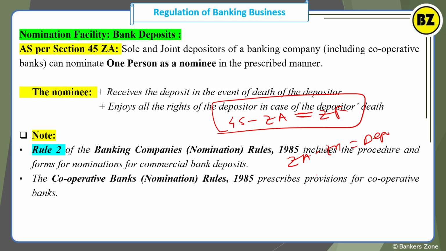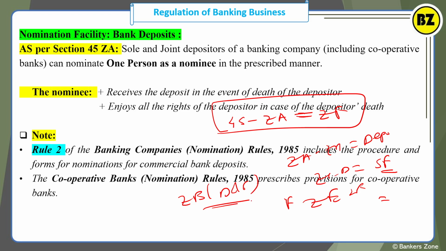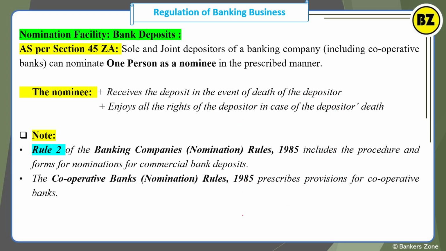Then sections 45ZC to ZD are about the safe custody nomination. Then sections 45ZE to ZF are all about the safe deposit lockers. Apart from that, sections 45ZB, D and F are all about the protection to the bankers. Okay, so in that detail we will see here.